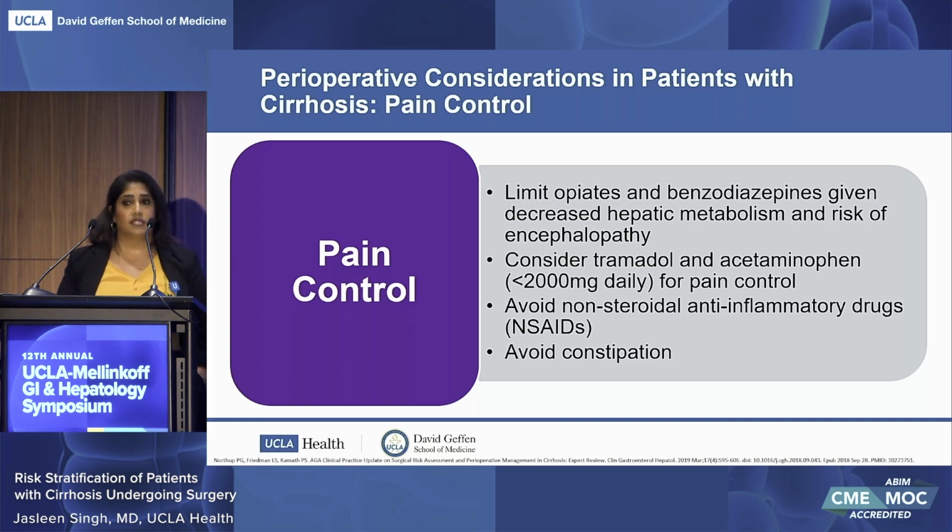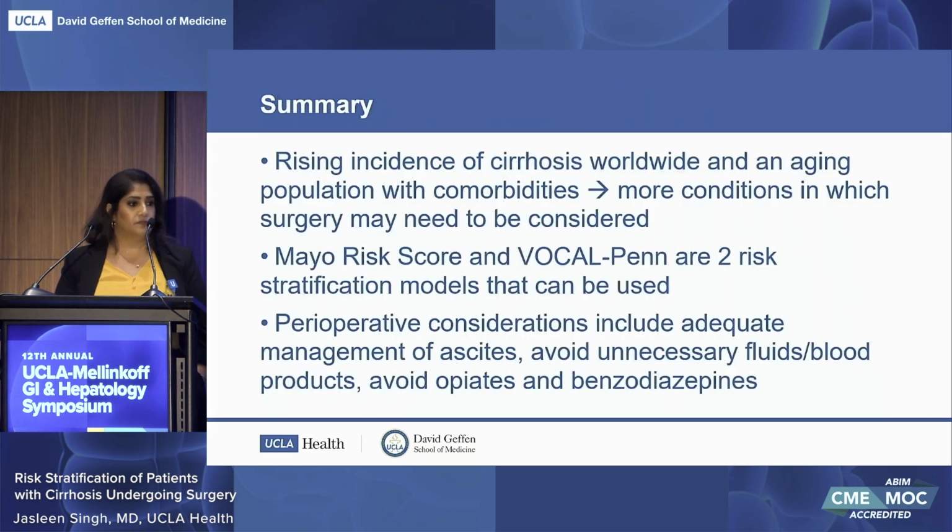Avoiding non-steroidal anti-inflammatory drugs is also key so as not to precipitate renal failure or hepatorenal syndrome in this patient population. And then avoiding constipation is also important, especially in the setting of opiate use. Ensuring that patients have a bowel regimen is key so as to prevent any worsening of encephalopathy.